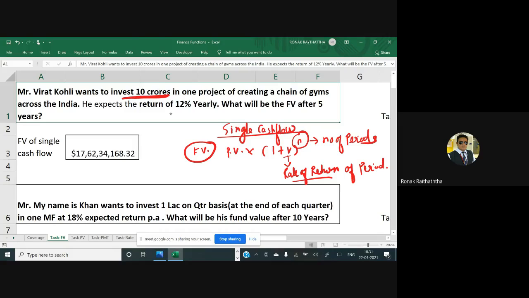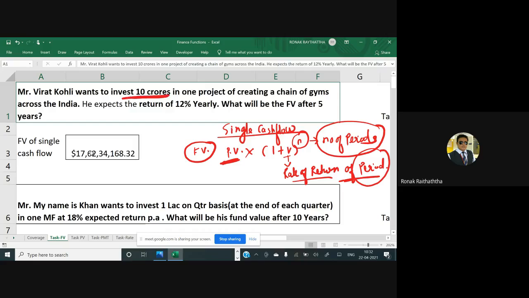So rate of return is of the period. I'm using the word period deliberately, intentionally. And here as well, number of periods I'm using, not number of years. I hope that's pretty much clear to everyone. So whatever the present value you have, multiplied by 1 plus r raised to n, you get the future value.